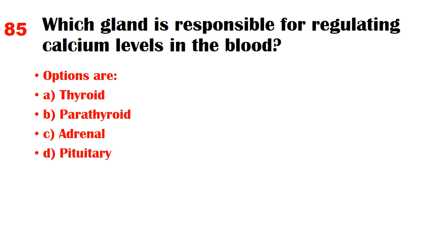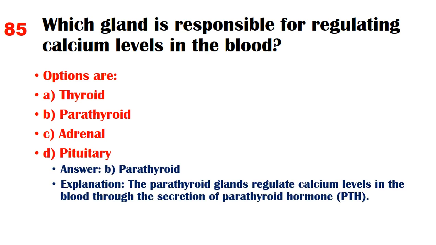Which gland is responsible for regulating calcium levels in the blood? Options are A. Thyroid, B. Parathyroid, C. Adrenal, D. Pituitary. Answer B. Parathyroid. Explanation: the parathyroid glands regulate calcium levels in the blood through the secretion of parathyroid hormone, PTH.